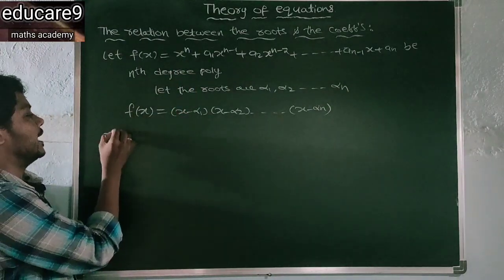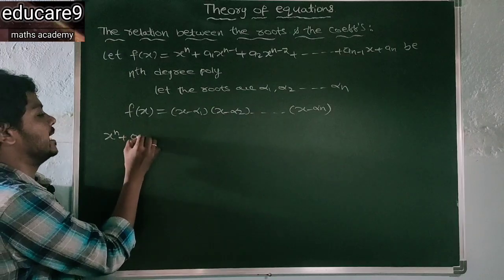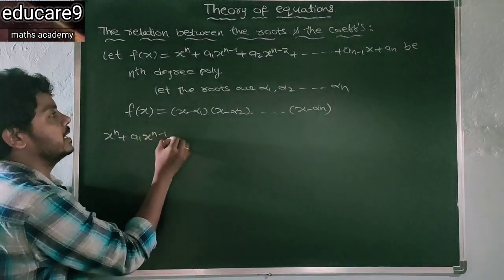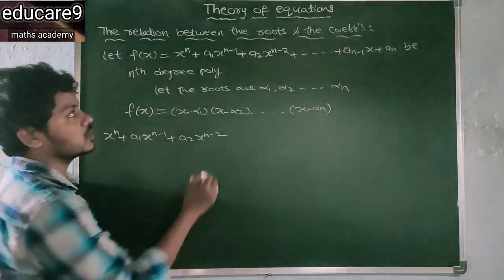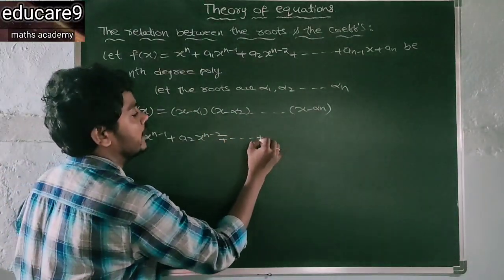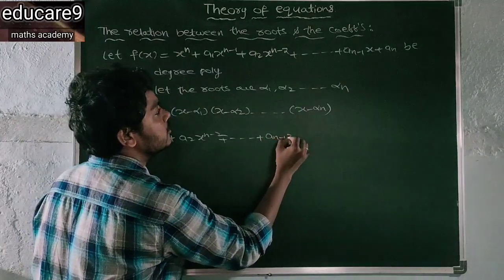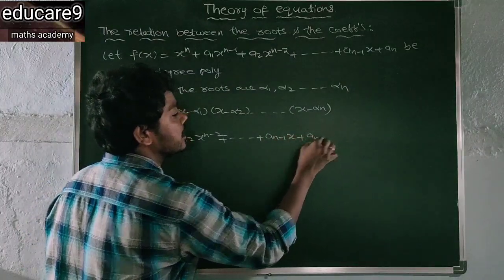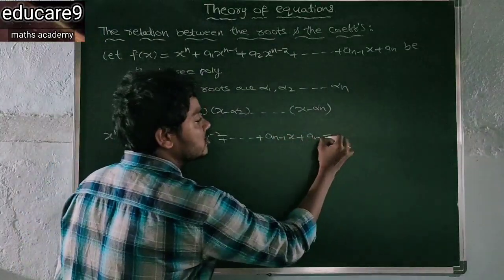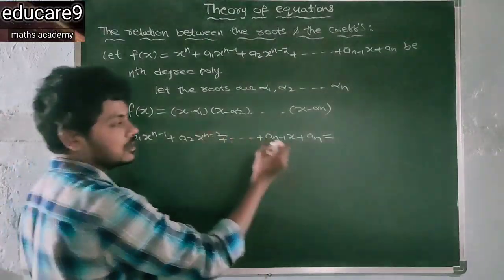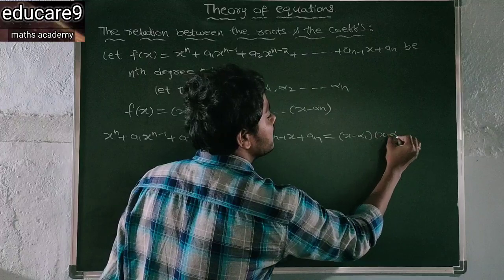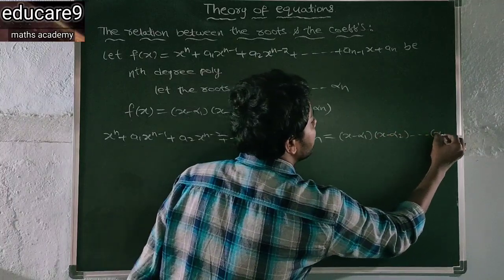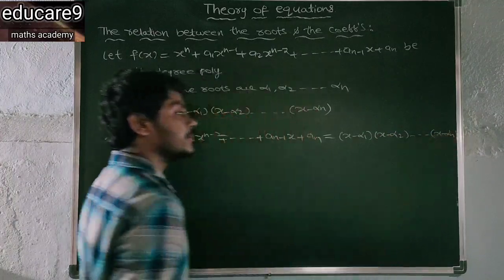So that is x power n plus a1 x to the power of n minus 1 plus a2 x to the power of n minus 2 plus and so on, a n minus 1 x plus an. This is equal to x minus alpha 1, x minus alpha 2 and so on x minus alpha n.